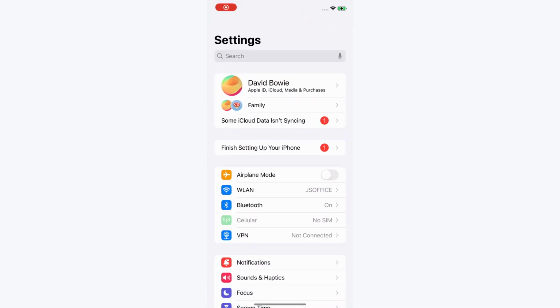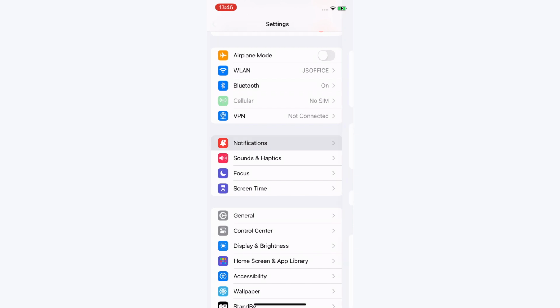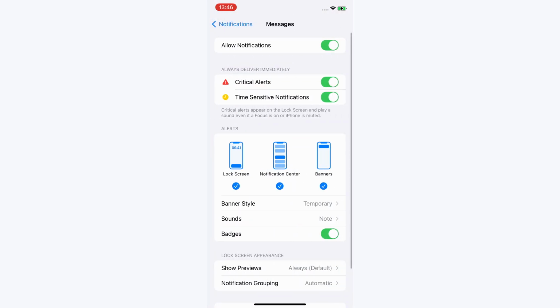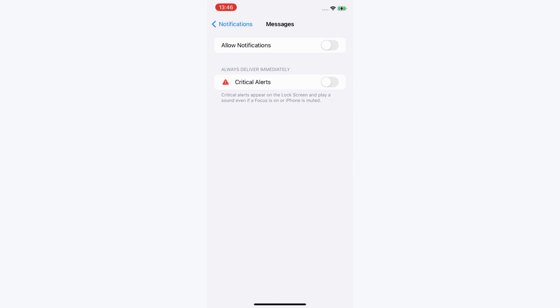Method 2. Disable notifications. Fire up Settings. Tap on Notifications, and you can see all the notification styles on the screen. Find and select an app and turn off the Allow Notifications button.